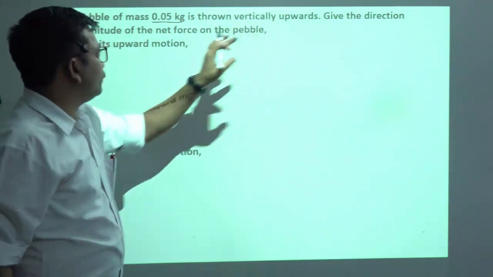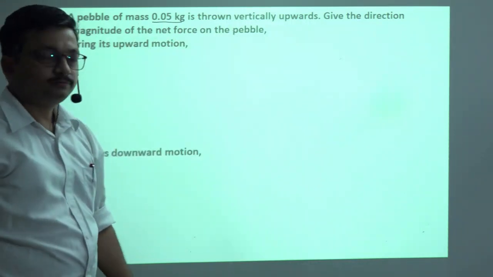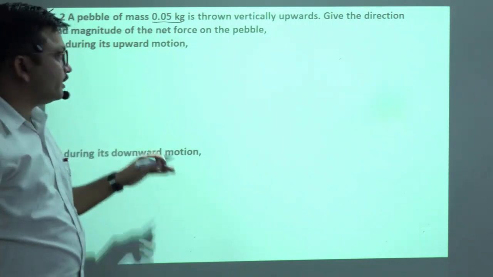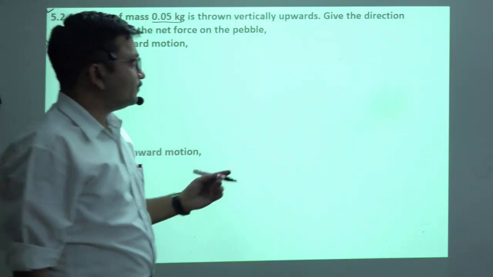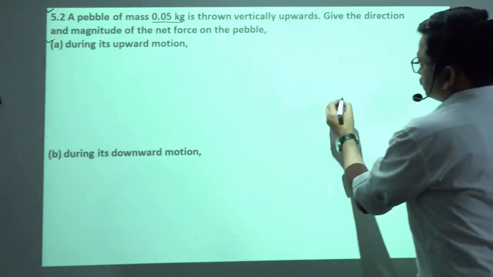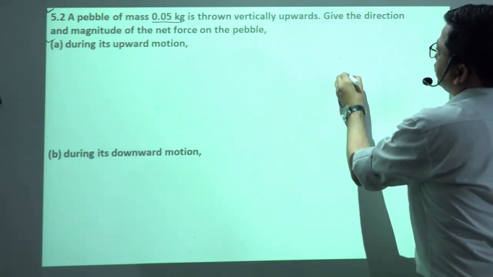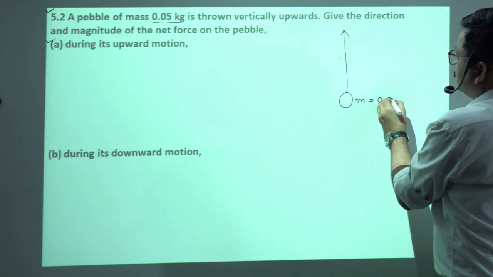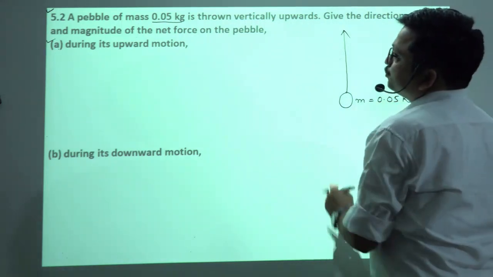Give the direction and magnitude of the net force on the pebble during its upward motion. Okay, see, the pebble is thrown vertically upward, mass is 0.05 kg. So give the direction and magnitude of net force.